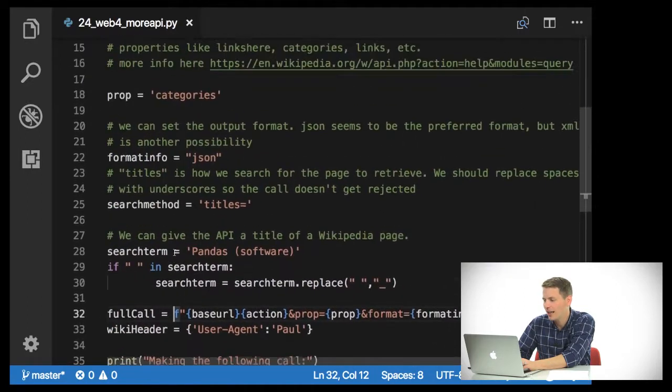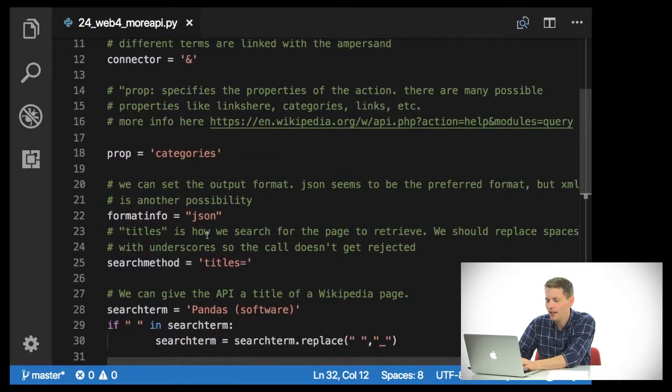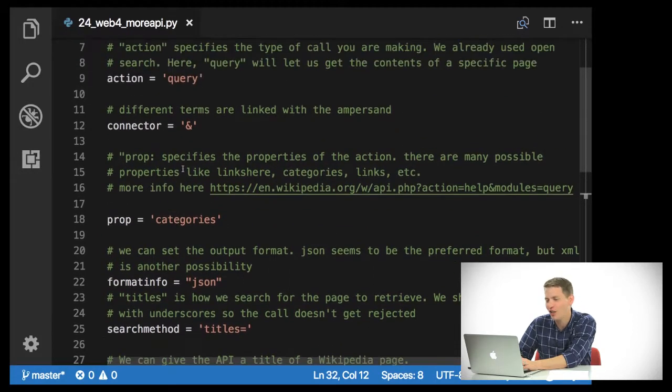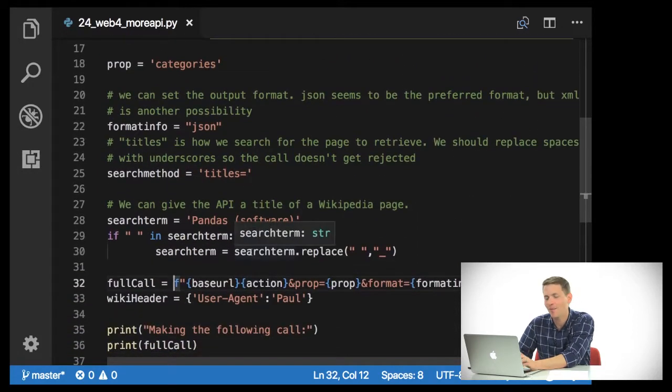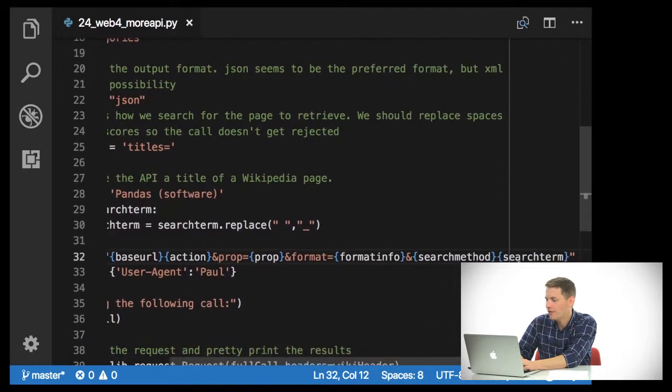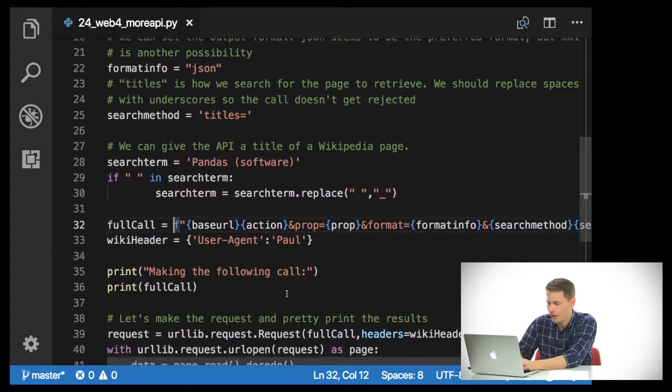And this looks a little complicated, but really you only need to change these values in here to change up your search. So it's not that bad. You don't need to mess around too much. So I'm setting the base URL and the action, and property equals prop, and format equals format info, and search method search term. Okay? So it's relatively straightforward.